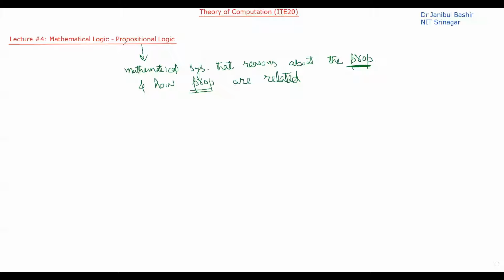So in propositional logic, we have propositional variables, and they are related to each other with the help of propositional connectives.